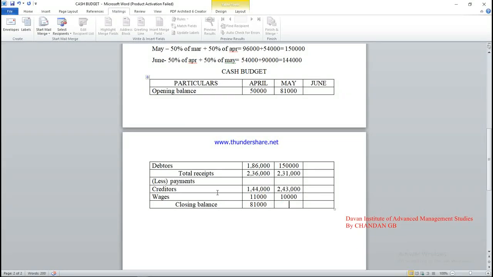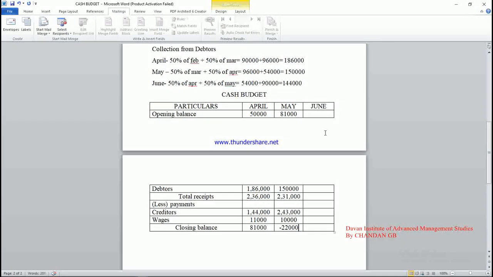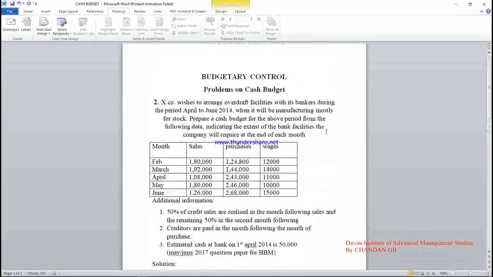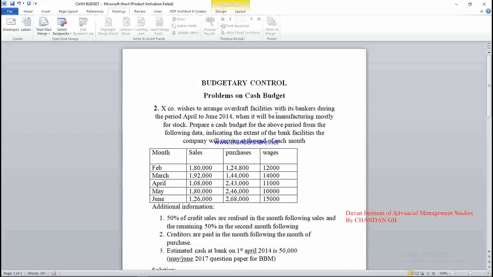Now total receipts minus the payments gives the closing balance. Listen properly. Total receipts is 2,31,000, but the payment is higher than the receipts, so you are getting a minus figure of 22,000 rupees. So there is no cash balance in May. That way the company is going to borrow some amount from the bankers. For that reason the company wishes to arrange overdraft facilities.